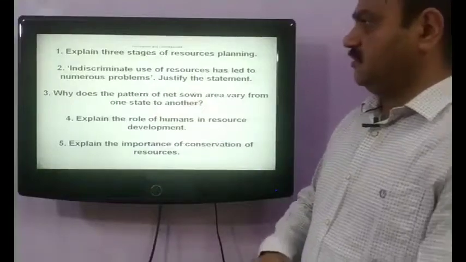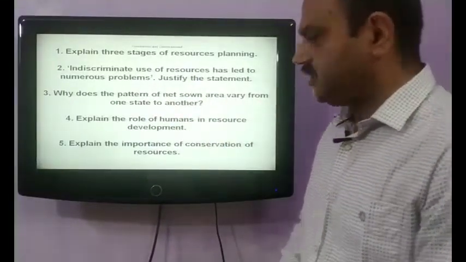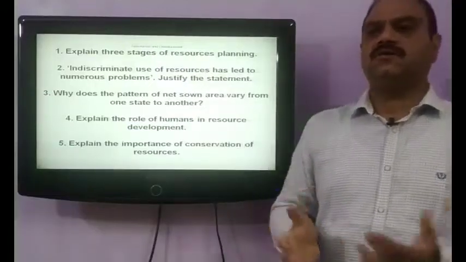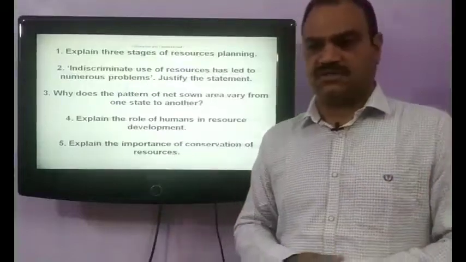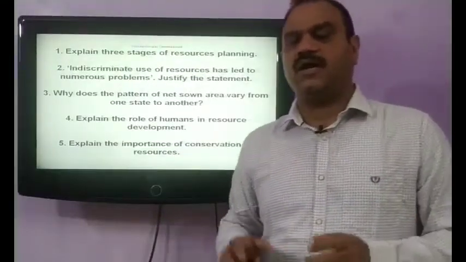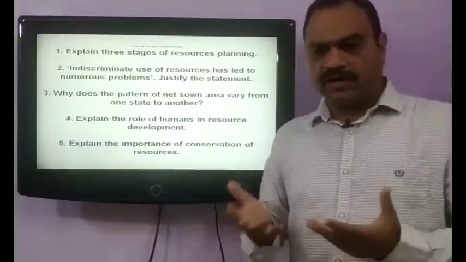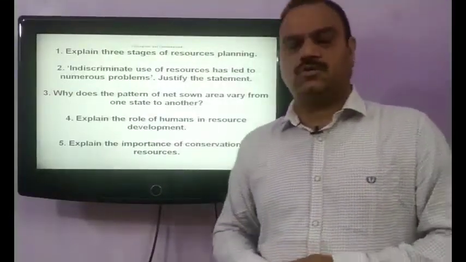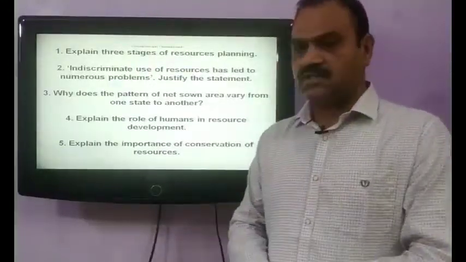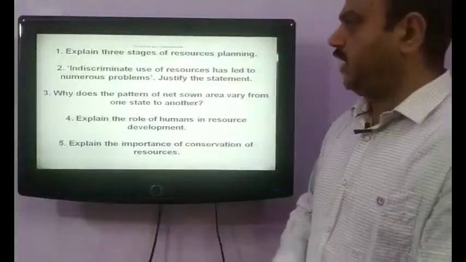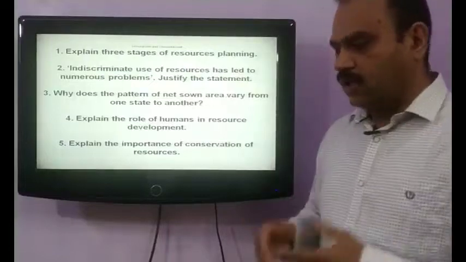Next question is, why does the pattern of net sown area vary from one state to another? As we know, India has varied relief features. The Indian terrain is quite uneven throughout the length and breadth of the country, and accordingly the net sown area is also different in different regions. As we see, there is a huge net sown area in Punjab because of several reasons.